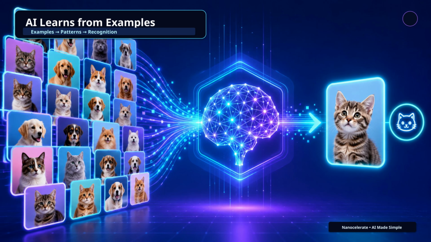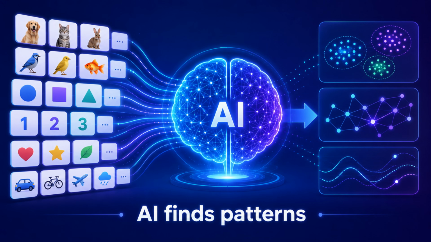AI learns from examples. Let's make this very simple. Imagine you want to teach a child what a cat looks like. You do not give the child a huge rule book, you simply show many examples. This is a cat. This is also a cat. This is not a cat. After seeing many examples, the child starts recognizing cats on their own. AI learns in a similar way. Instead of giving the computer every single rule, we give it many examples. The AI studies those examples and finds patterns. That is one of the biggest reasons AI became powerful.